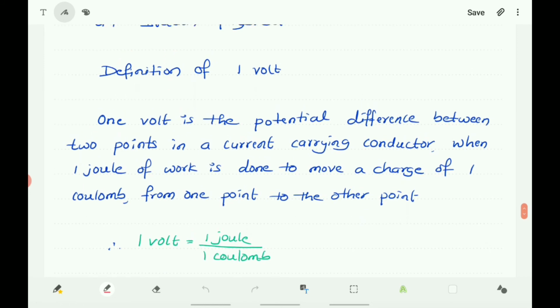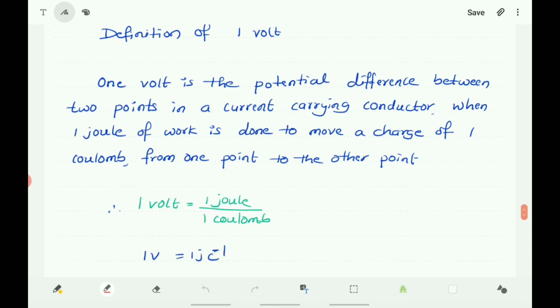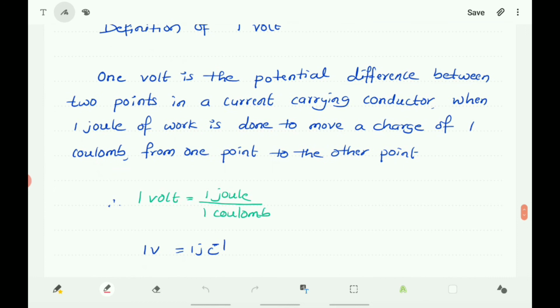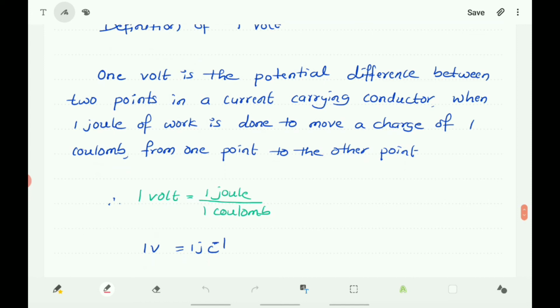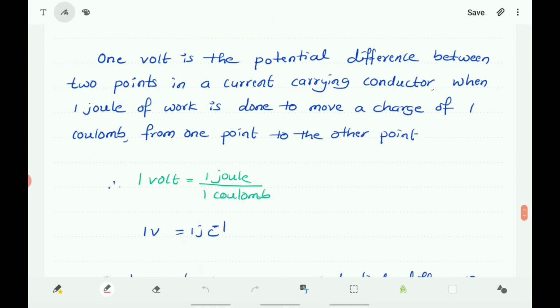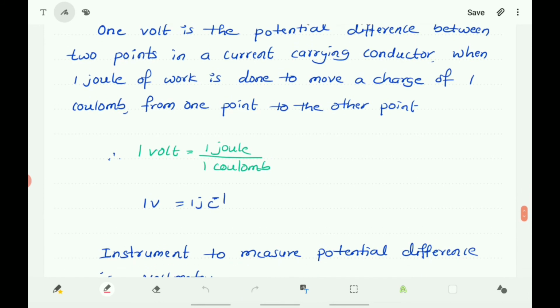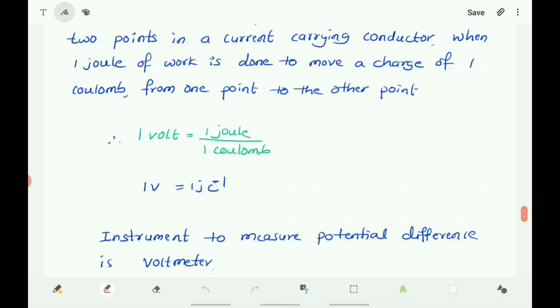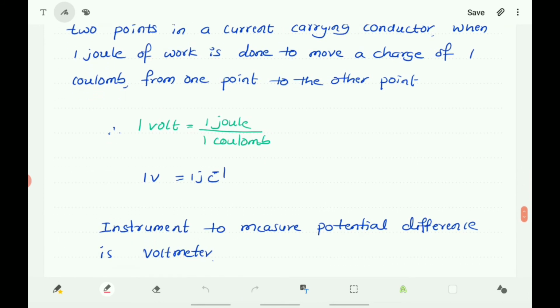Here joule is the SI unit of work done and coulomb is the SI unit of charge. So 1 volt is equal to 1 joule by 1 coulomb, that is, 1 V is equal to 1 J C to the power of minus 1. And the instrument to measure potential difference is the voltmeter.